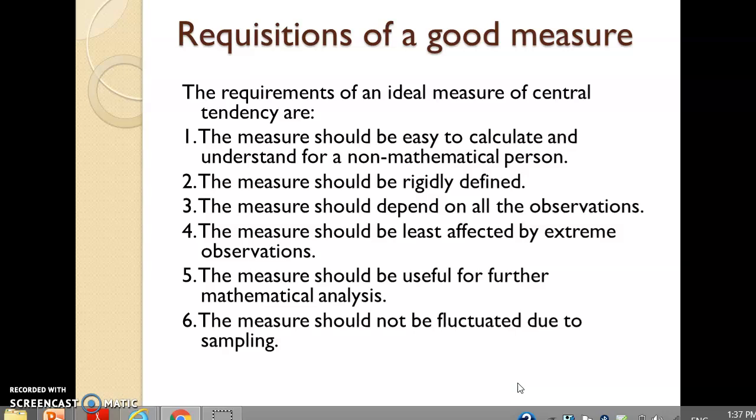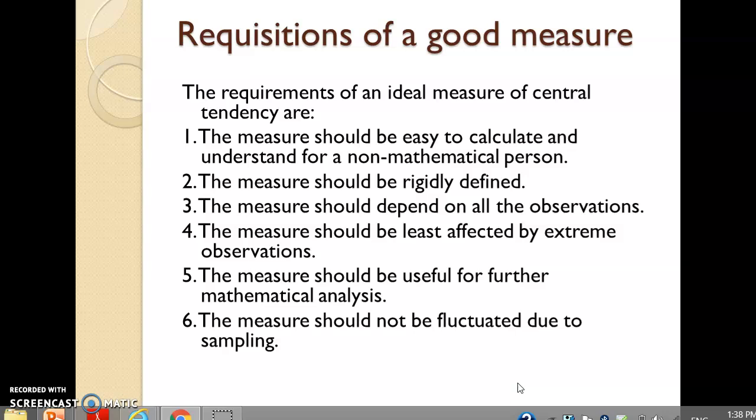The measure should depend on all the observations. In fact, a good measure is that which depends on all the observations. The measure should be least affected by extreme observations. So in a given data, if there are extreme outliers present, and the measure is not affected by such outliers, then such a measure is least affected by extreme observations.